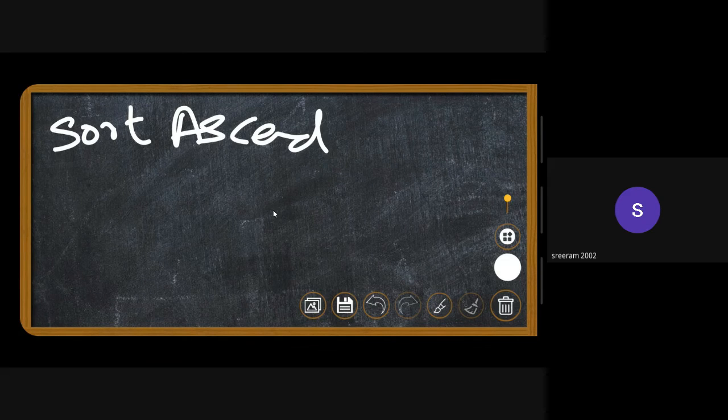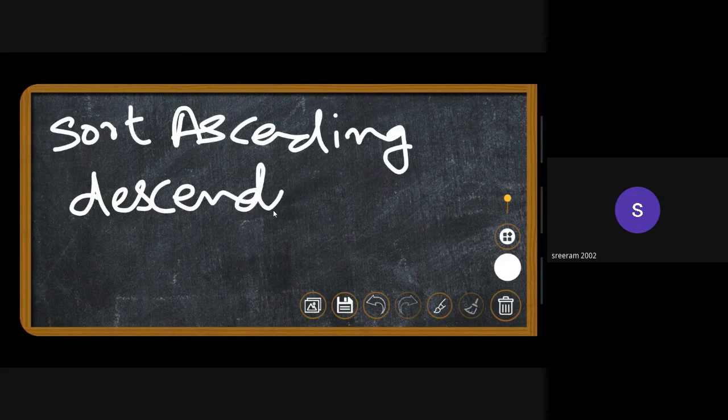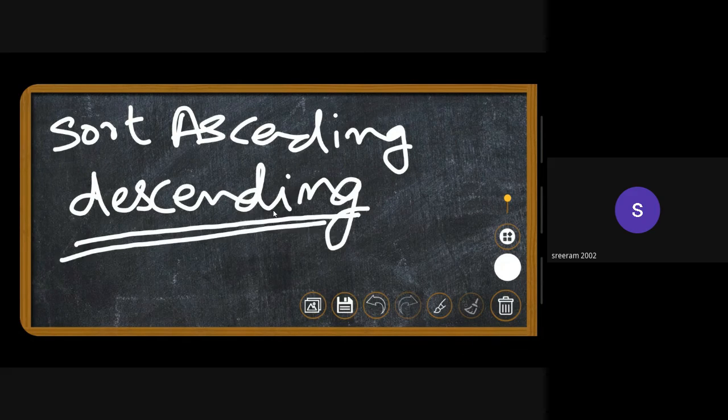Okay, so we need to sort it ascendingly. So the elements that should be pushed into the stack should be descending. Okay, so this will be our ground condition. Only if the elements that will be pushed into our stack are descending, we can say that the queue can be sorted into another queue using stack, right?